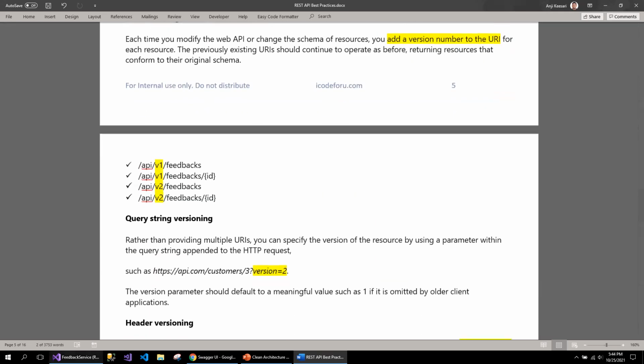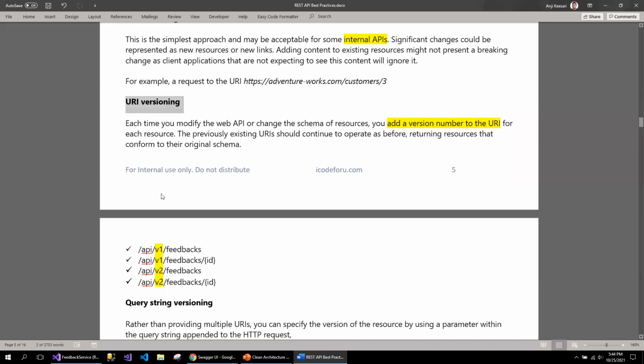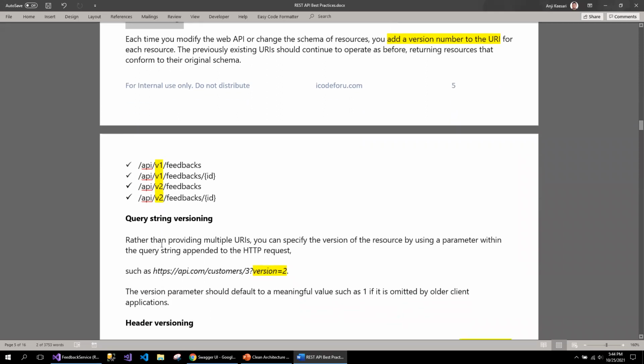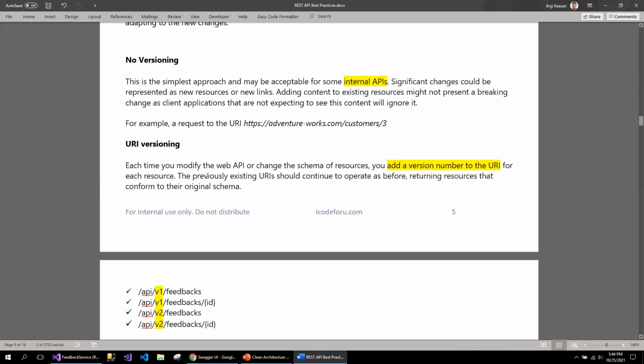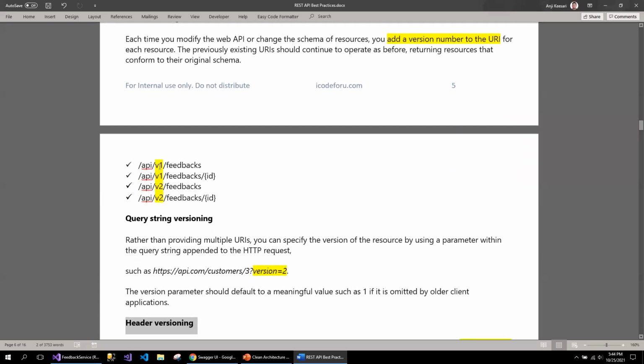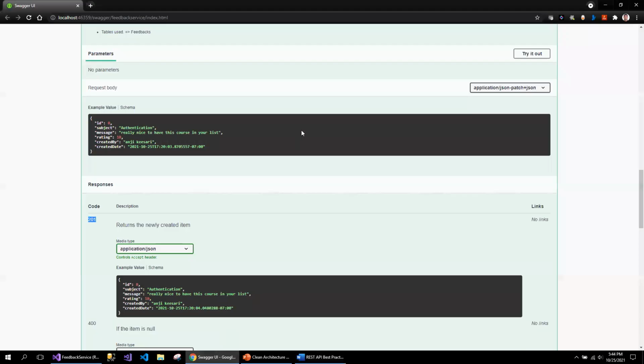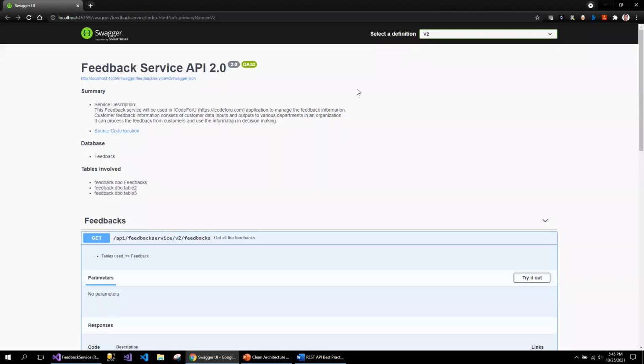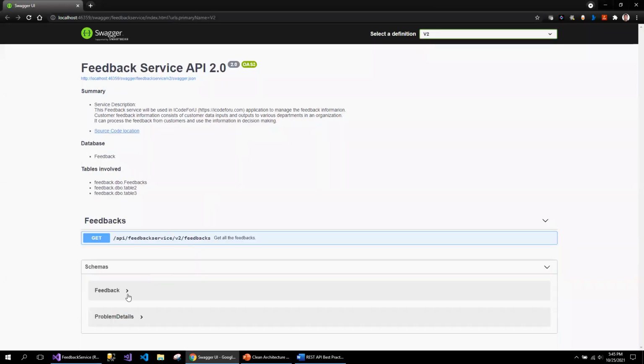So in my feedback service, I'm following the URI versioning. There are pros and cons depending on your need. You can follow either query string versioning or the header versioning. The difference between these three is that in the URI versioning, you will see the version number in the URI. That means if you are creating a new endpoint, for example, feedbacks, this is my V1 and this is my V2. If I go to my Swagger, I've already enabled the versioning here. If I switch to the V2, I can see this is my V2.